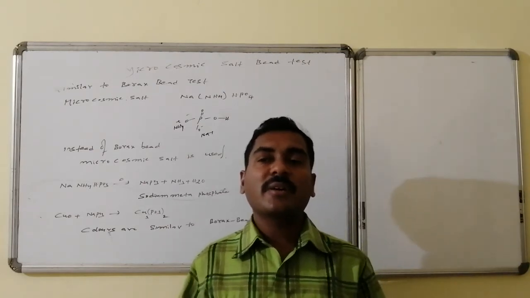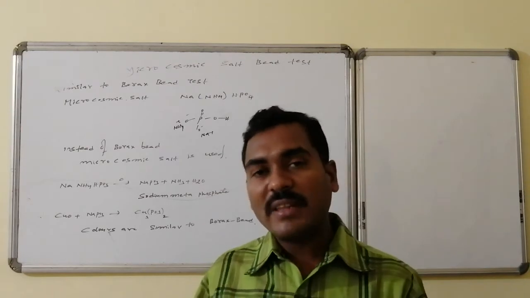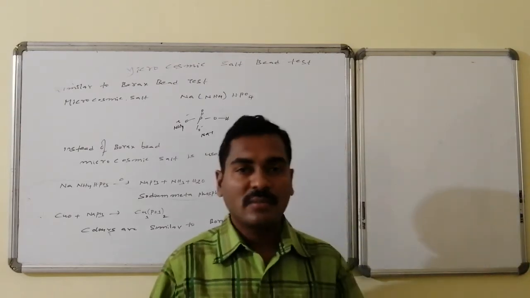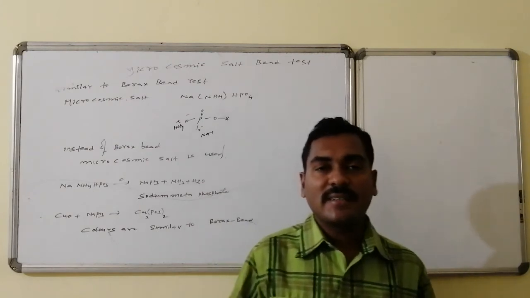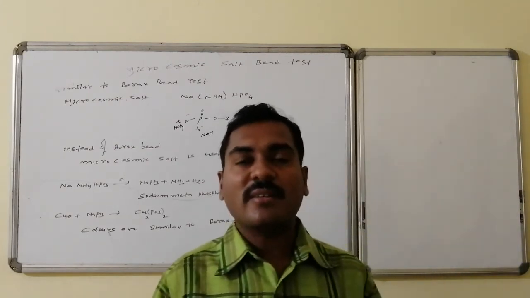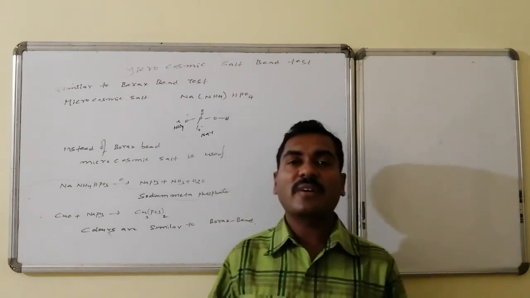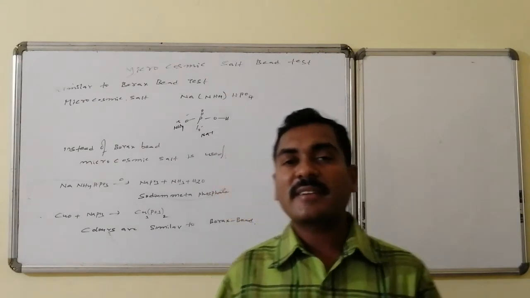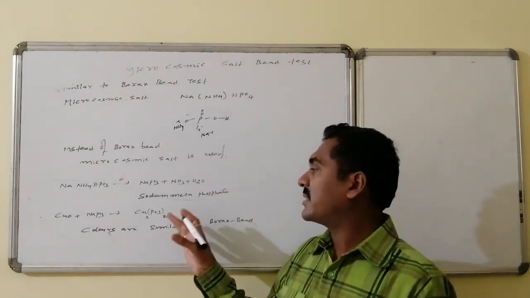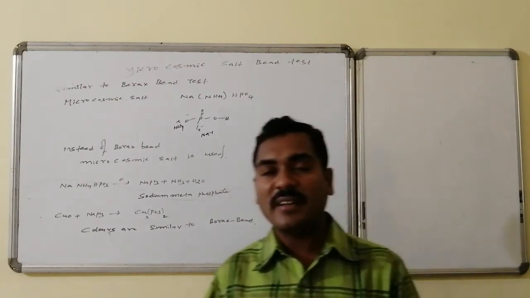Instead of the glassy bead formed in the borax bead test, we fill the cavity with the microcosmic salt, with the metal oxides followed by the microcosmic salt. On heating in the oxidizing flame or the reducing flame, different colors are obtained. Suppose copper oxide is there: copper oxide reacts with sodium metaphosphate, leading to the formation of copper phosphate, which has a characteristic color.